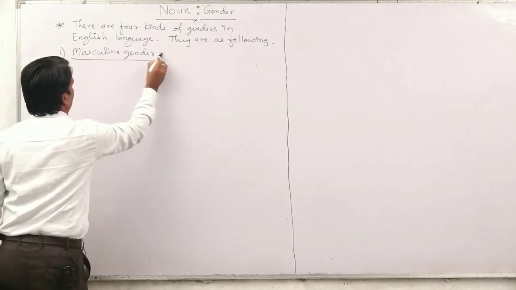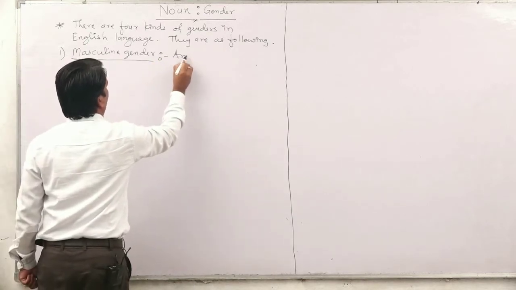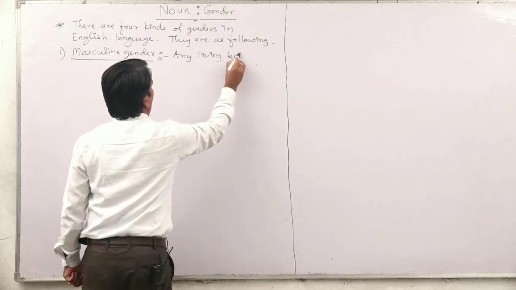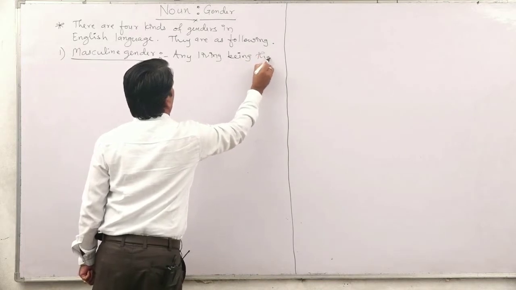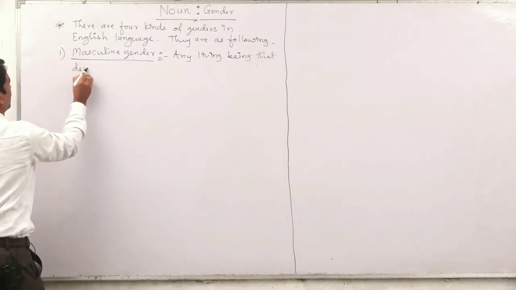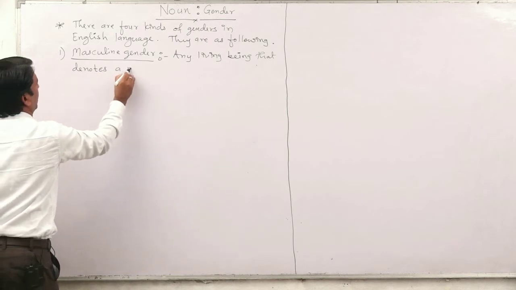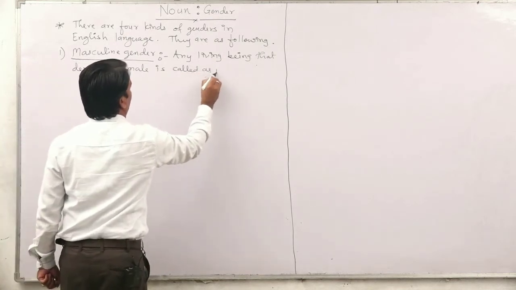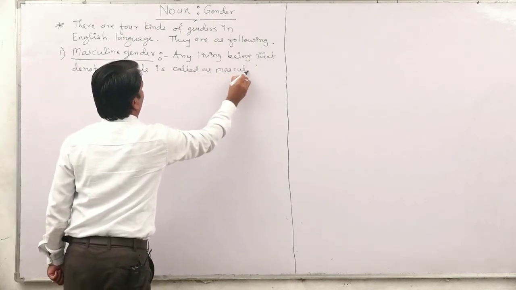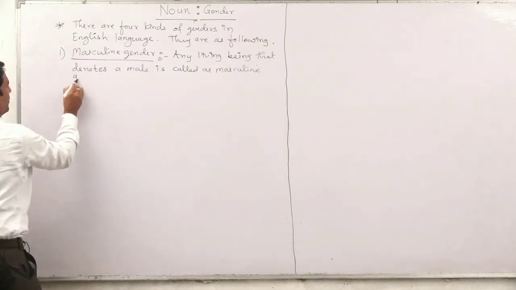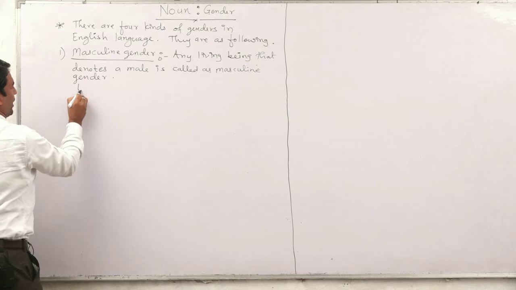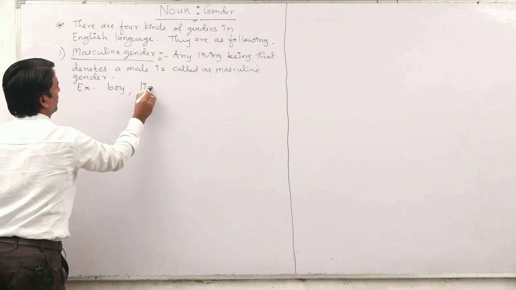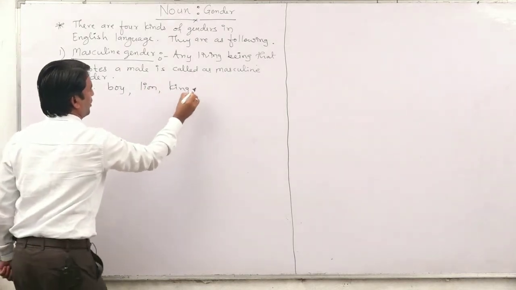Then what is meant by masculine gender? Any living being that denotes a male is called masculine gender. Some examples are boy, lion, king, man, etc.